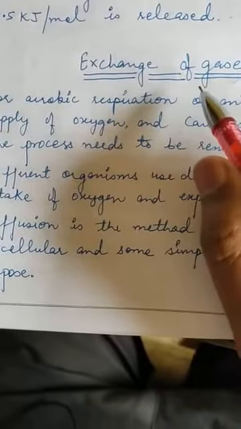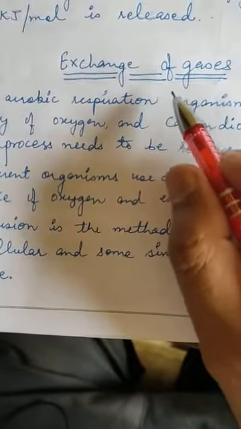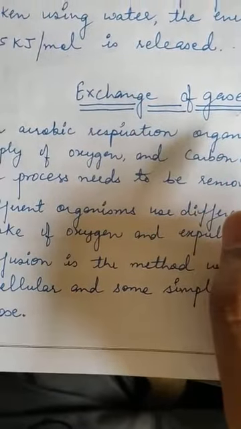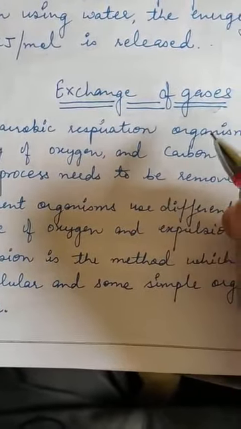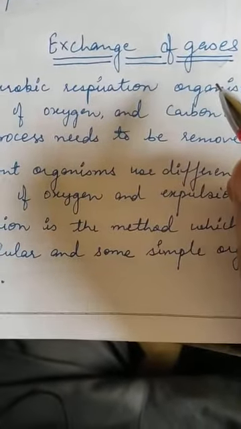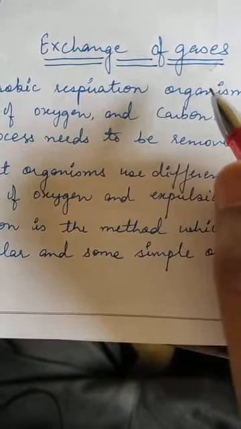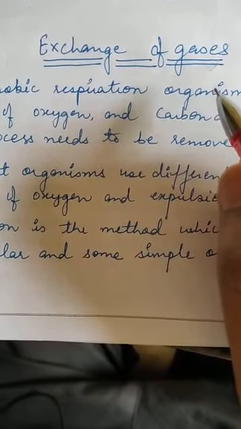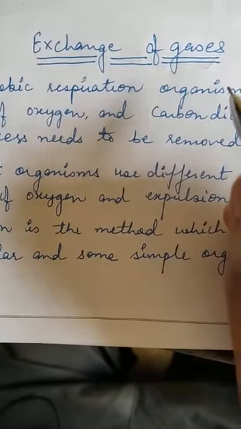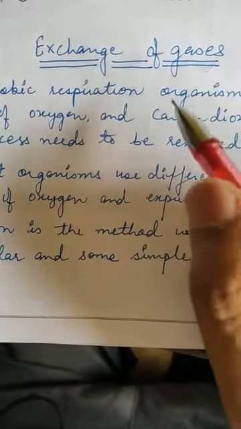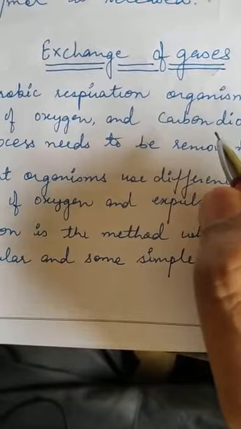So today we are moving to the next part of the respiratory system, that is exchange of gases, right? Earlier we discussed how glucose breaks down to form pyruvate, and after that pyruvate undergoes three changes, right? There are three fates of pyruvate. Two of them are anaerobic processes and one of them is the aerobic process, right?